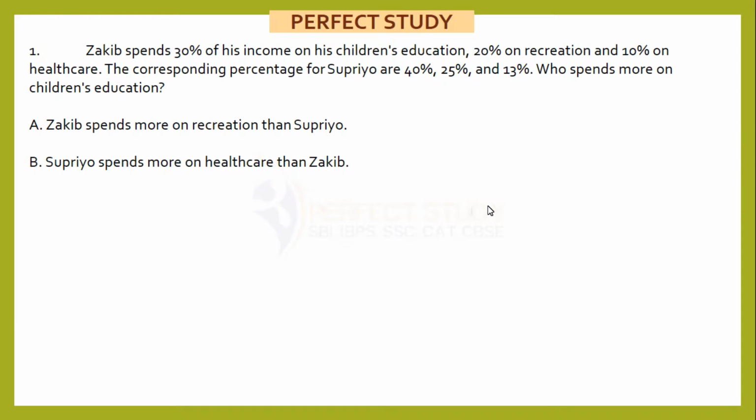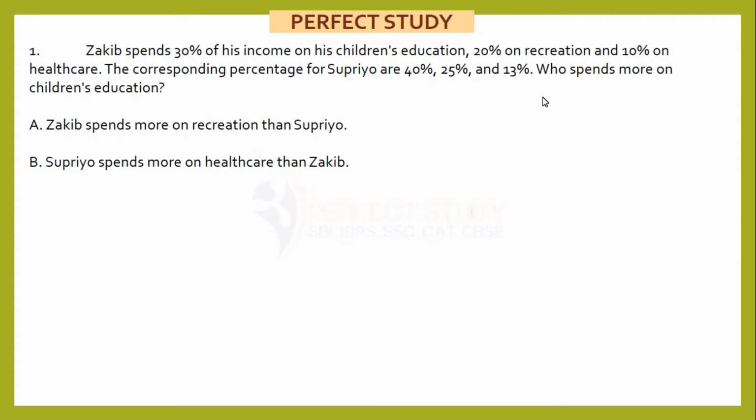Let's start. Number 1. Zakib spends 30% of his income on his children's education, 20% on recreation and 10% on healthcare. The corresponding percentages for Supriyo are 40%, 25% and 13%. Who spends more on children's education?